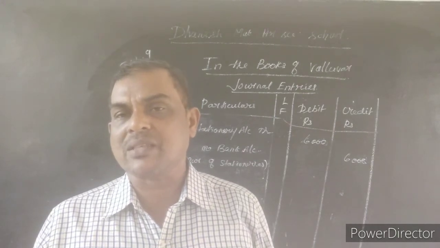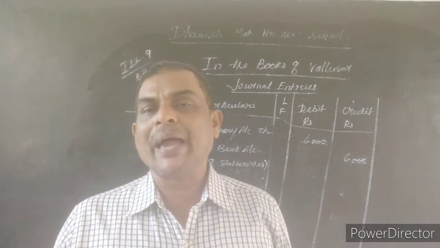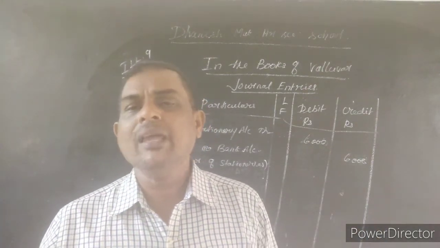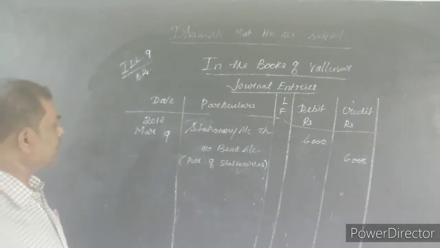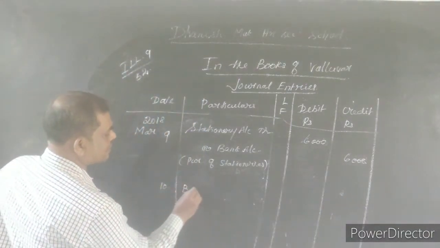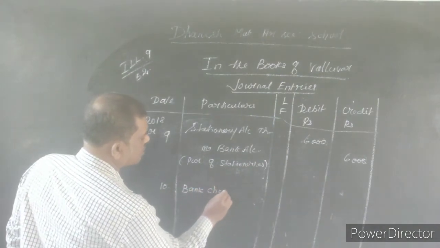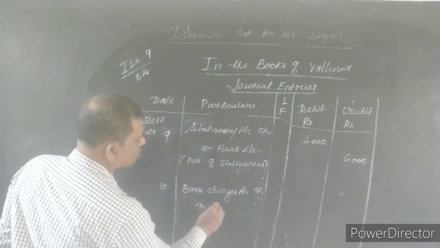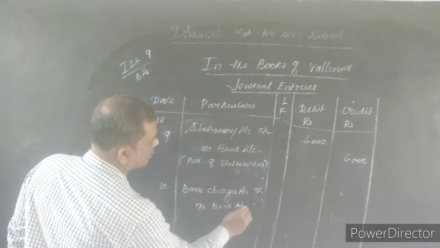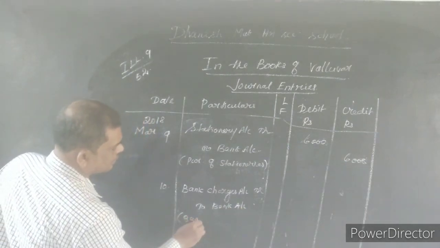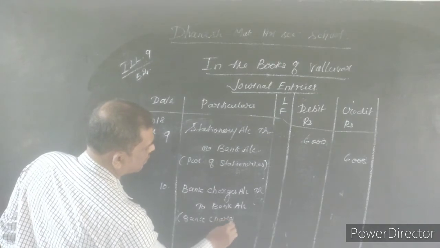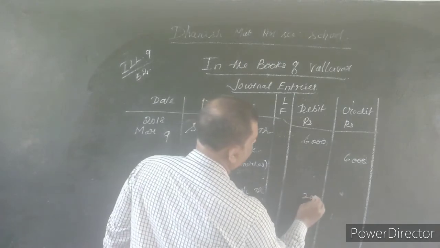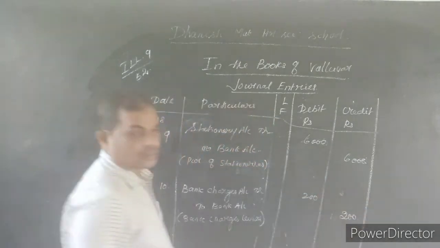Bank charges is an expense. So as per the rule of nominal account, bank charges will be debited. Bank will be credited because the bank itself is deducting the amount. So the 10th entry is bank charges account debtor to bank account. Bank charges levy. Amount is rupees 200.